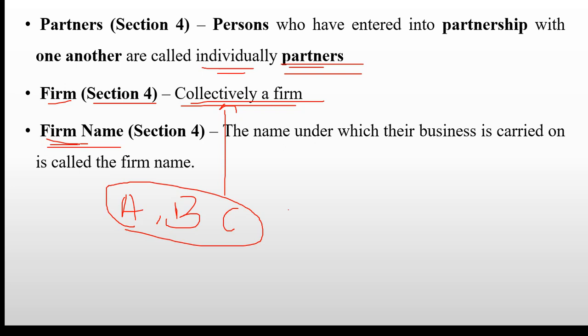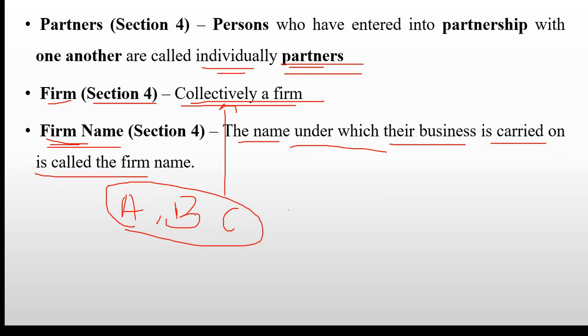Okay, so suppose whatever firm name they have given, under the name of that firm A, B, C are carrying on their business. Okay, so the name under which the partners' business is carried on is called the firm name.